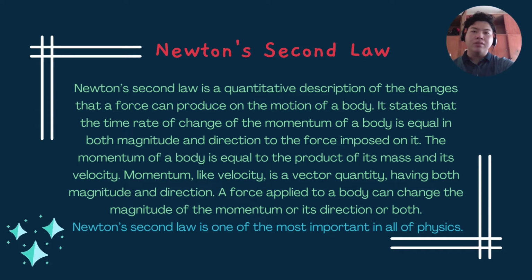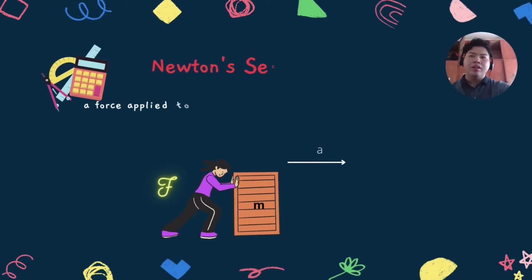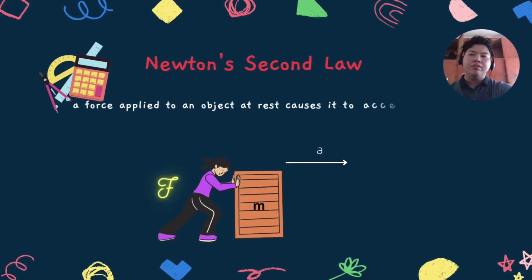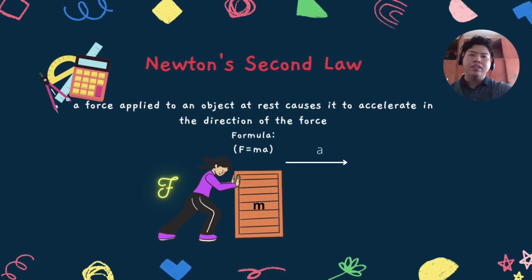Newton's second law is one of the most important in all of physics. Basically, Newton's second law is that a force applied to an object at rest causes it to accelerate in the direction of the force.